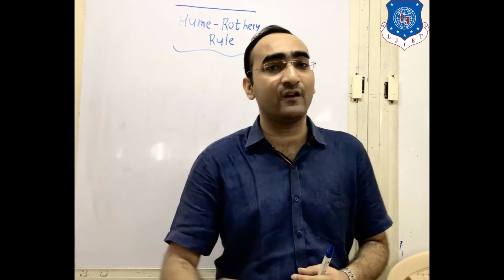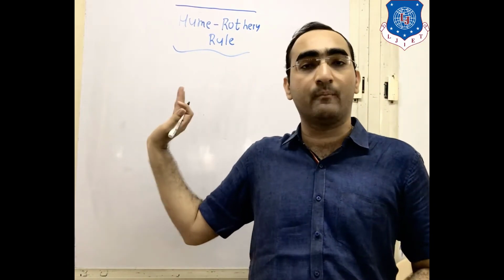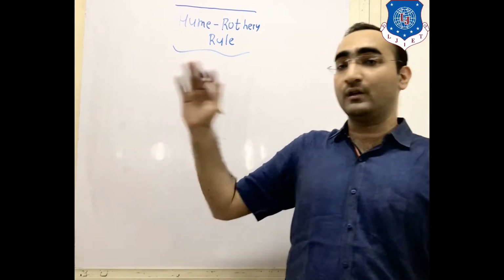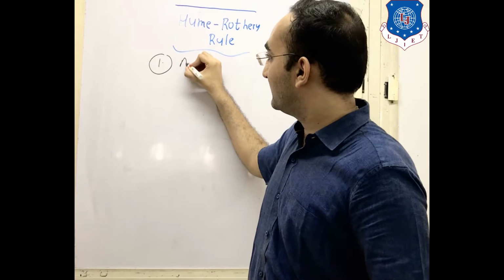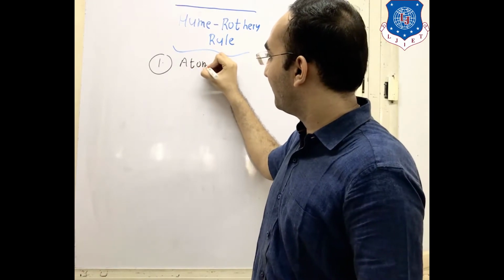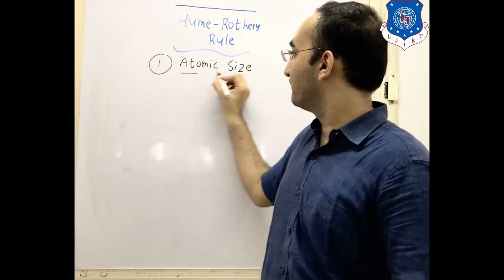Then what are the different Hume-Rothery rules? Let us discuss. This is one of the most important topics. They are divided into 4 types. The first one is atomic size. The first factor is atomic size.